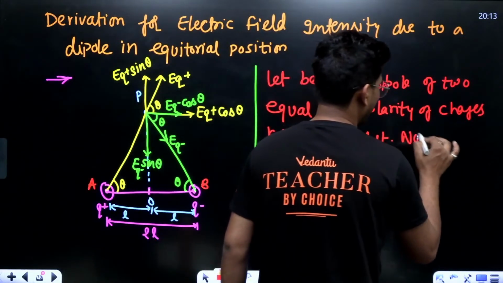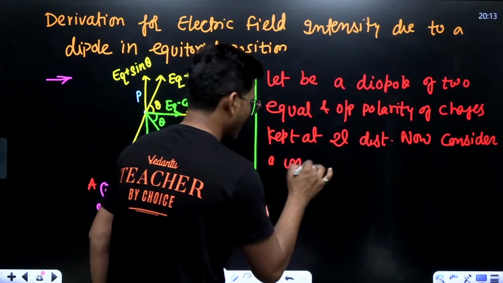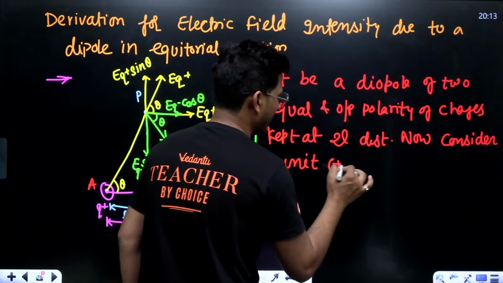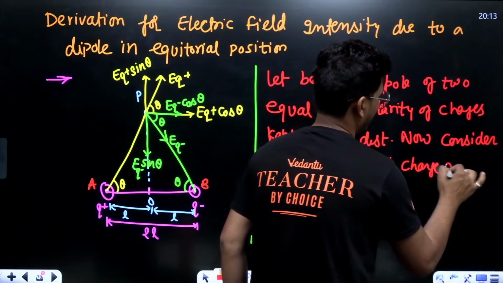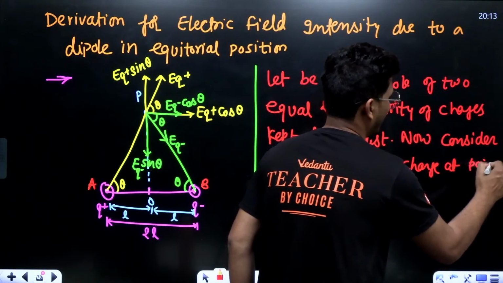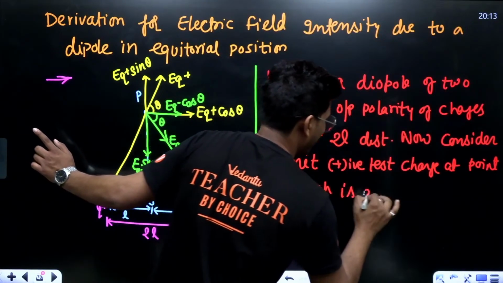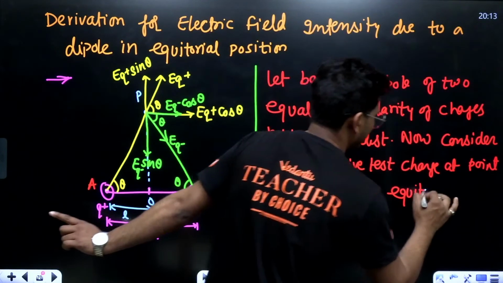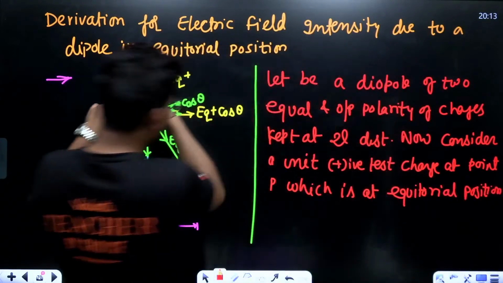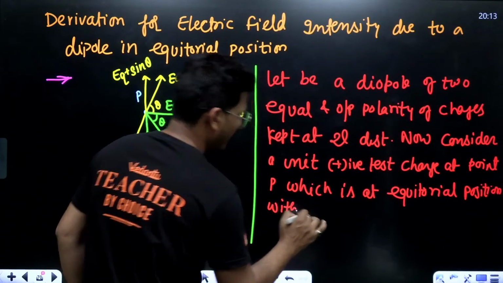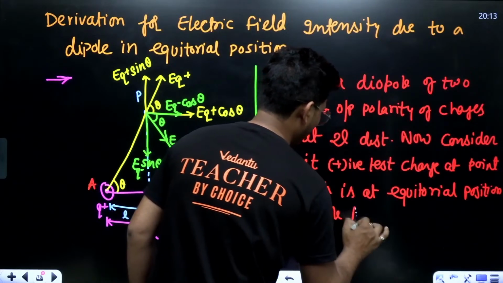Now consider a unit positive test charge at point P, which is at equatorial position, with dipole AB.